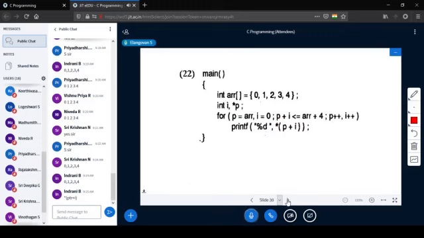Okay. And how about this? What will be the output of this?